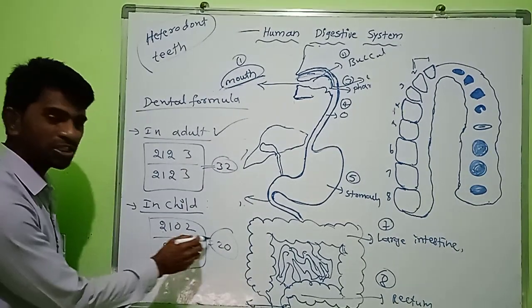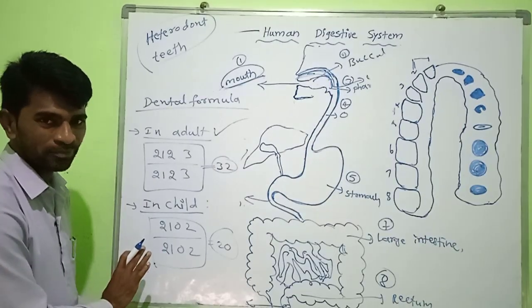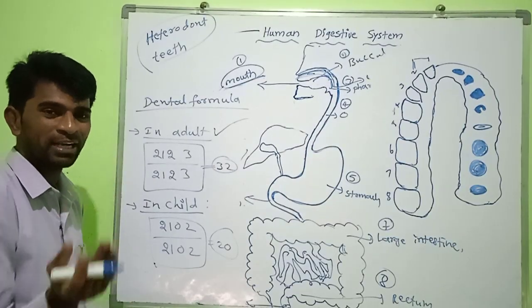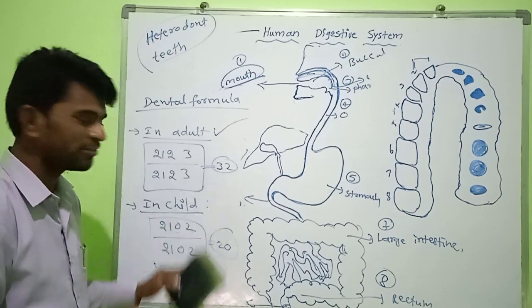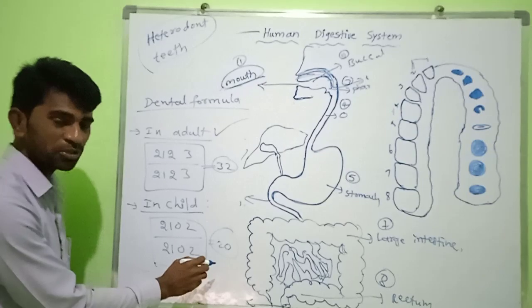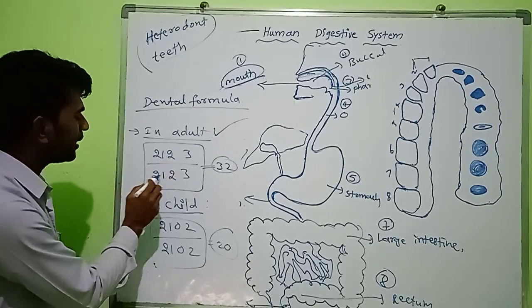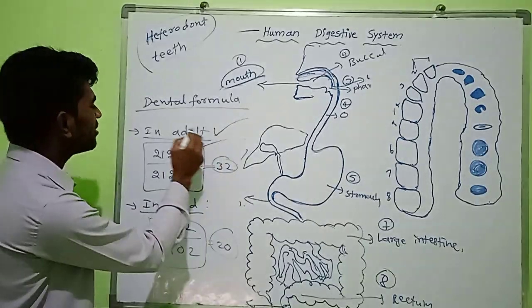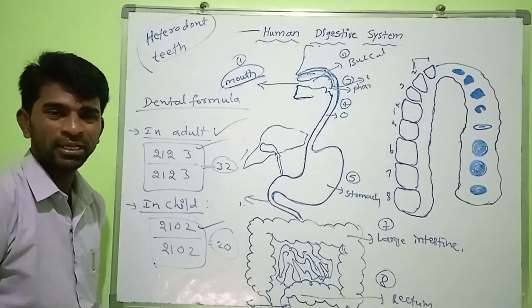This is the dental formula. Remember it, it is very, very important for your exams as well as competitive exams. In the adult it is 2102 by 2102, and in the child it is 2102 by 2102, 2123 by 2123.